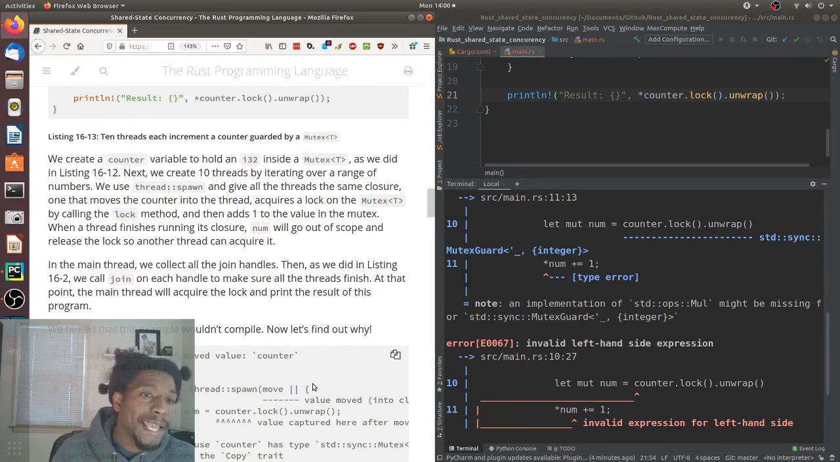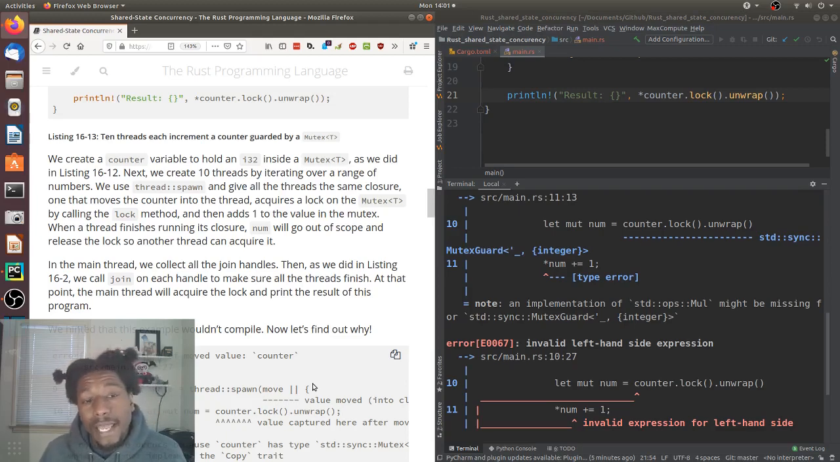We create a counter variable to hold an i32 inside a mutex, as we did in listing 16-12. Next, we create 10 threads by iterating over a range of numbers. We use thread spawn to give all of our threads the same closure, one that moves the counter into the thread, acquires a lock on the mutex by calling the lock method, and then adds 1 to the value in the mutex. When a thread finishes running its closure, num will go out of scope and release the lock so another thread can acquire it.